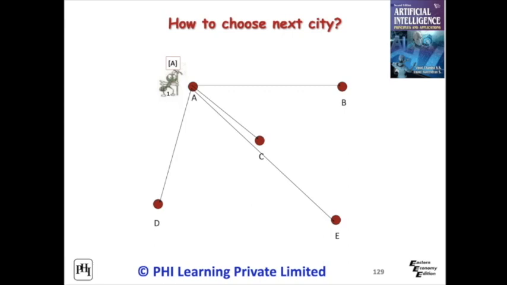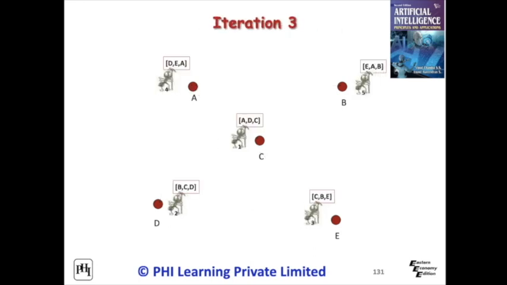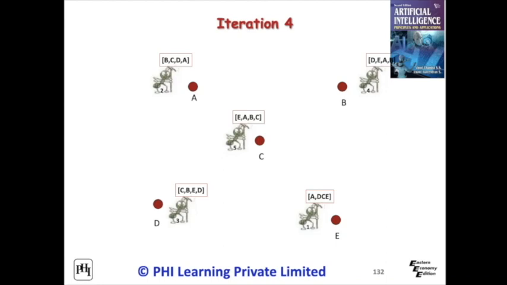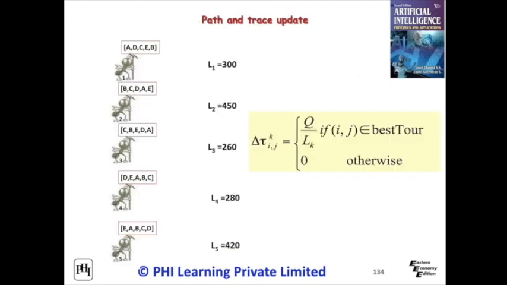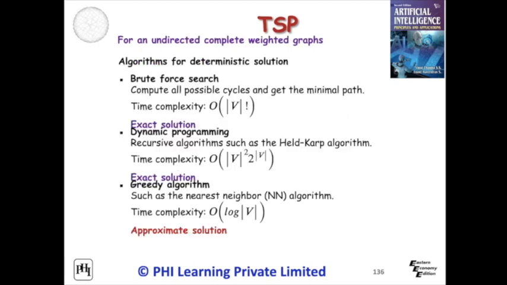In summary, the traveling salesman problem is an NP-hard problem, that is why we have to explain it here in different ways. We require a comparison. Algorithms for deterministic solution are brute force, dynamic programming and greedy method. The ant colony system is one of the ACO algorithms, which gives a non-deterministic approximate solution.